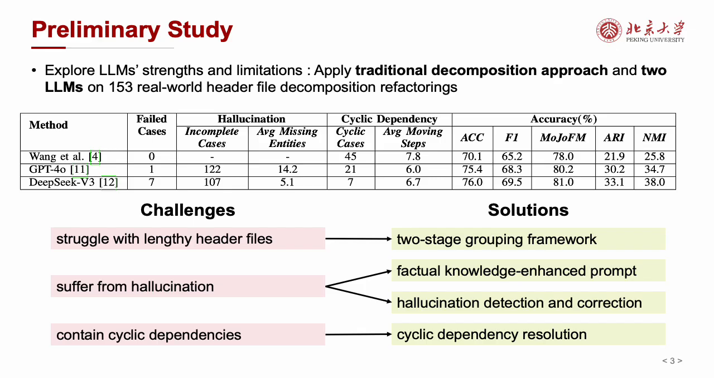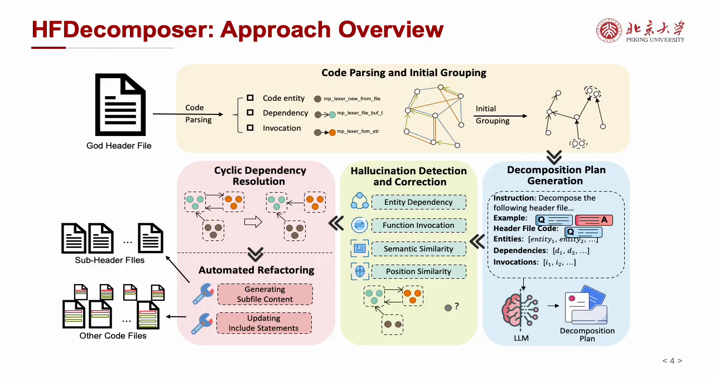To solve these problems, we designed a new approach with a two-stage grouping framework, factual knowledge enhanced prompts, hallucination detection and correction, and cyclic dependency resolution. Here is the overview of our approach, HF Decomposer. Our approach works in 5 main steps.